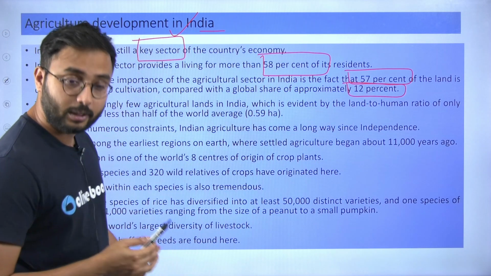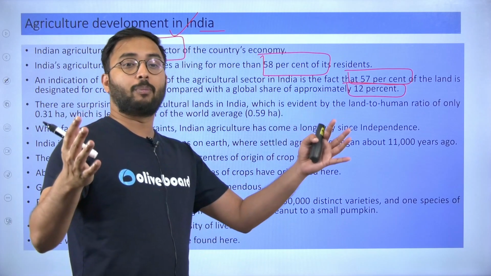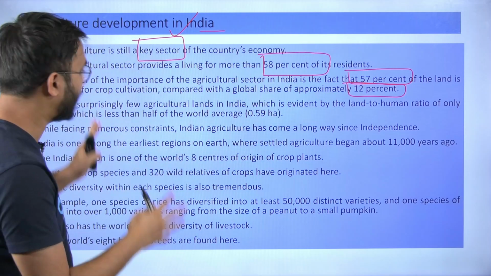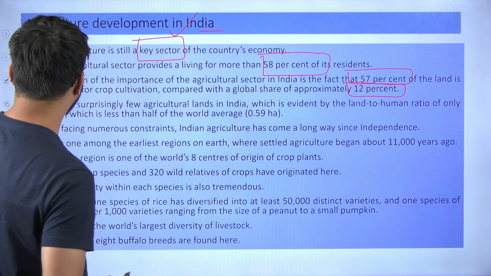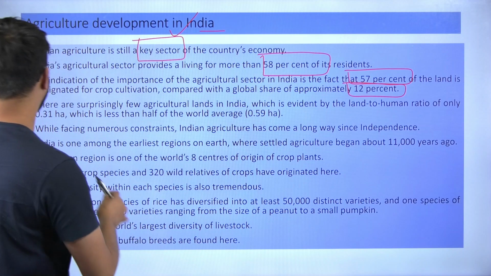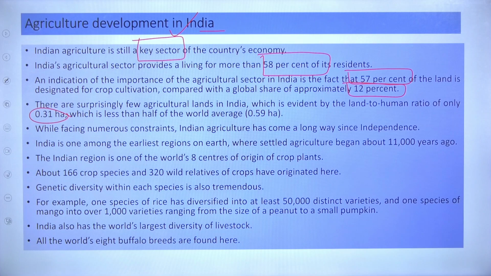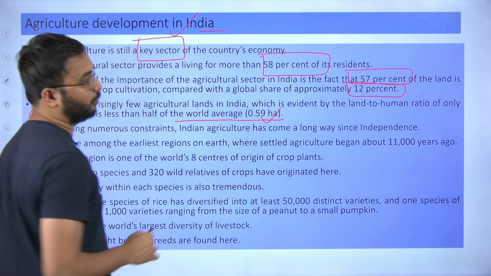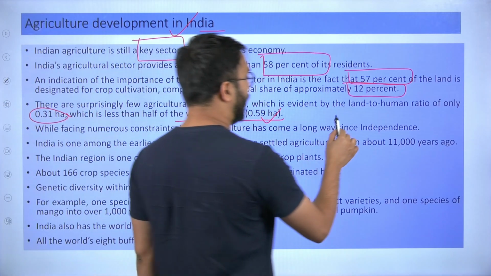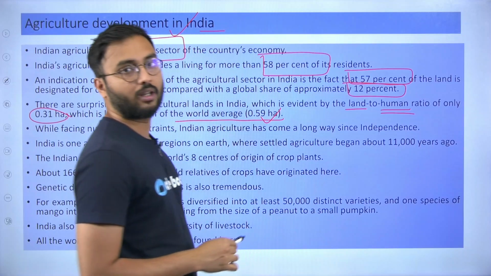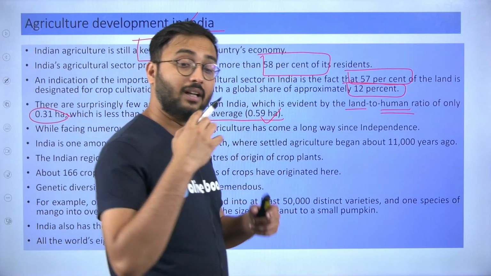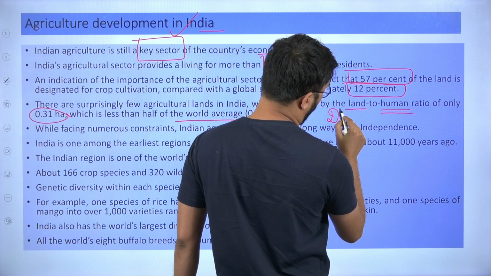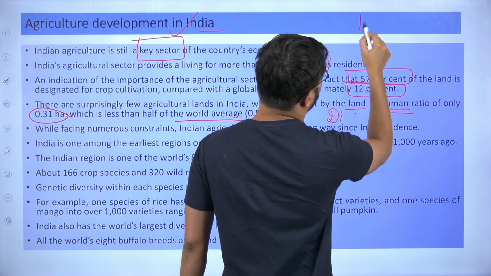What does it mean by that? It means that in India, with such a huge population, there is less amount of land, out of which 57% is for cultivation. Understand the gravity of agriculture here. Then if you see the land to human ratio, it's 0.31 hectare, which is less than half of the world average. What do you mean by that? It means that less amount of land is available for humans.